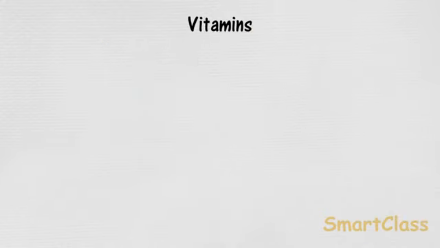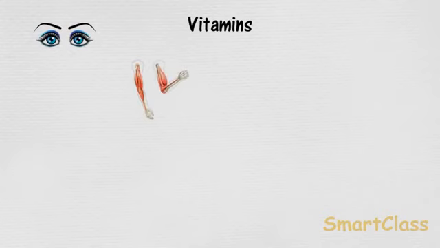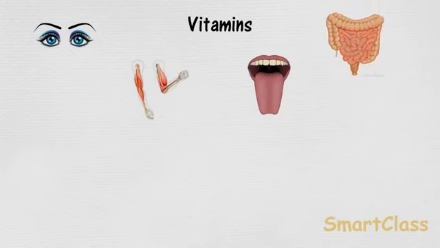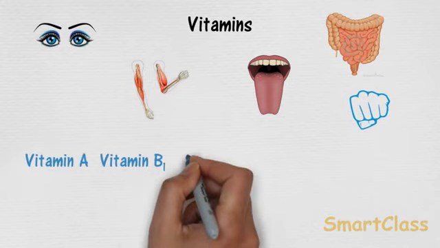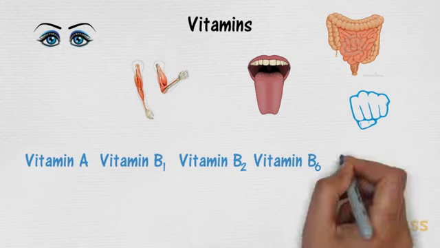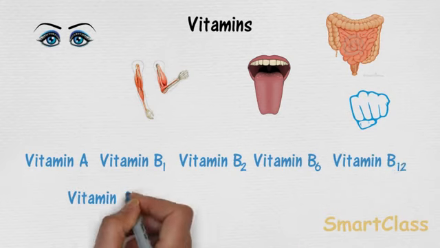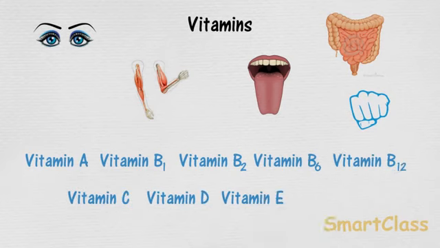Vitamins are necessary for good eyesight, healthy bones, teeth and gums, and proper digestion and normal growth. Vitamins help in protecting our body against diseases. Though vitamins are needed in small quantities, their presence is essential in our food. Some of the important vitamins are vitamin A, vitamin B1, vitamin B2, vitamin B6, vitamin B12, vitamin C, vitamin D, vitamin E and vitamin K.